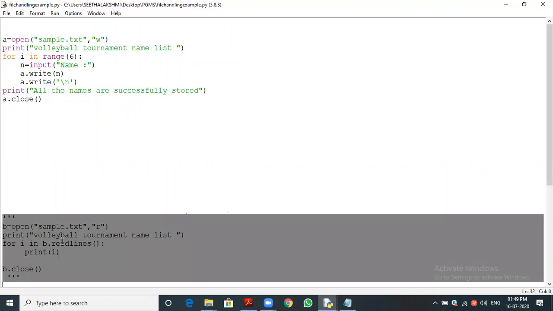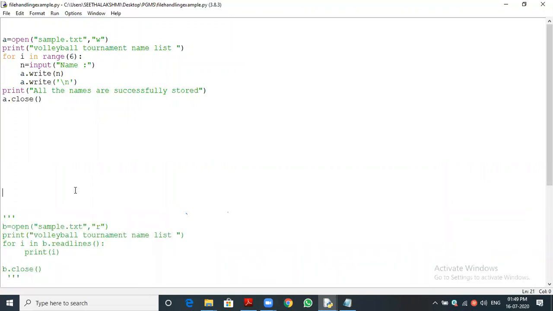Before that I want to teach some theory concepts to you. So now we understand how to store the data permanently in a file. The sample file name I gave; we can give whatever name, sample.txt. Likewise, you can give, for example, Gautam.txt. Because it's a text file, the extension is txt.